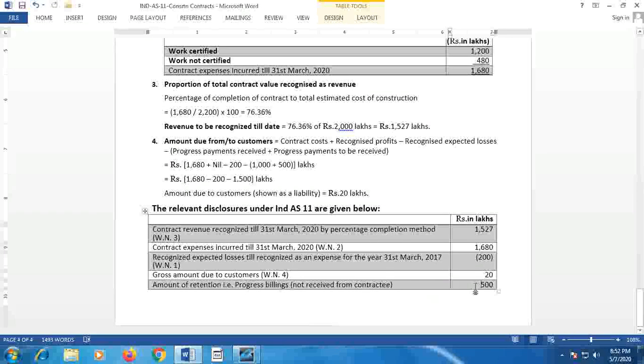That is shown as retention money at the end of the year. So at the end of the year, 500 lakhs is the asset, that is the retention money, and 20 lakhs is the excess amount received from the contractee, which becomes the liability. Other than these, these facts should be disclosed: contract revenue recognized, contract expenses incurred, and the losses recognized.